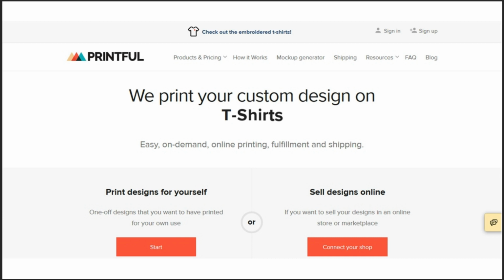On the Printful site, you immediately realize what they do. Print your designs on items like t-shirts. Because Printful has 2 main user types, the user is guided into one of 2 paths. Print your designs for yourself or sell your designs.